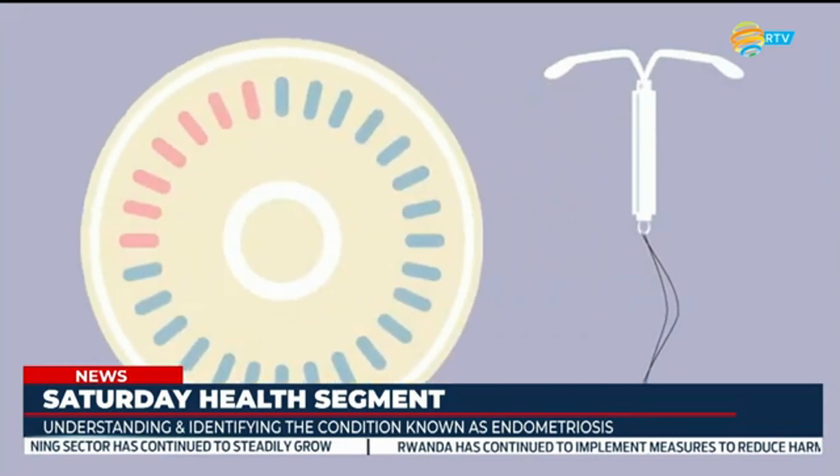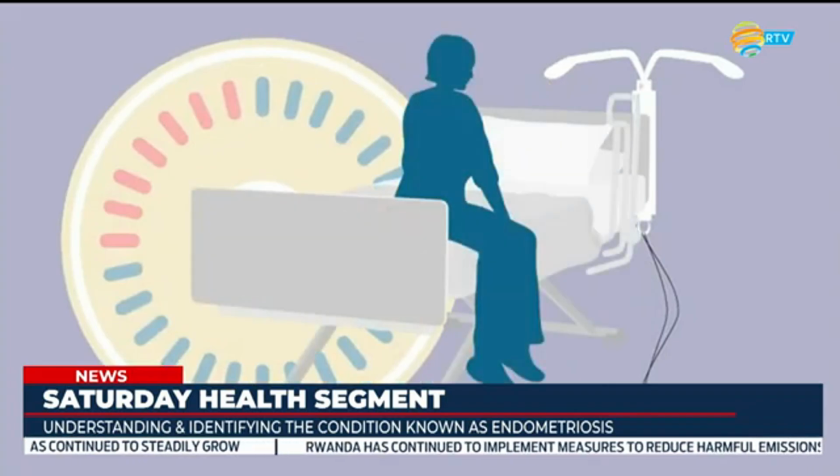Another symptom may be heavy menses, which means that during menses she bleeds a lot compared to what she is used to. When advanced disease involves the bladder, you may even have blood in the urine, or blood in the stool when the rectum or the large bowel is affected. Another symptom that women may report is infertility: a couple or a woman is trying to conceive, but it doesn't happen. That may also present as one of the signs of endometriosis.